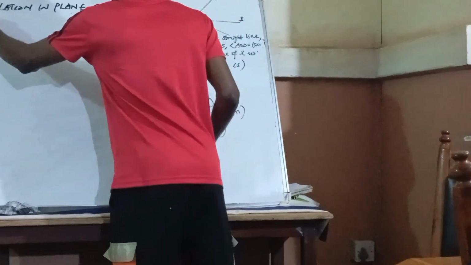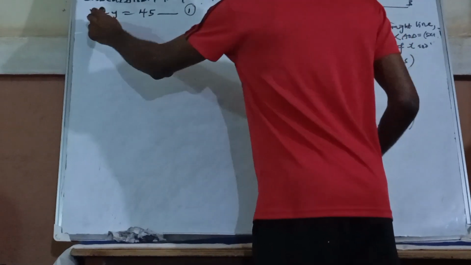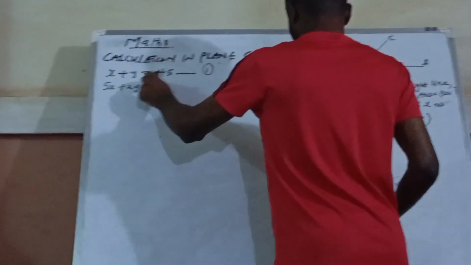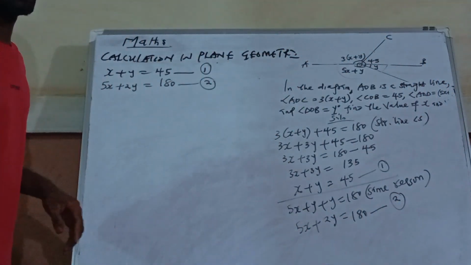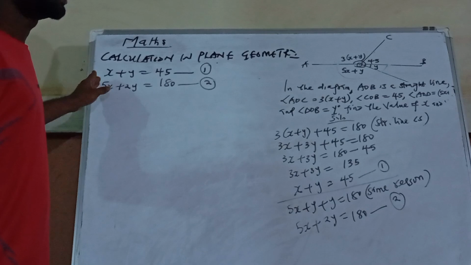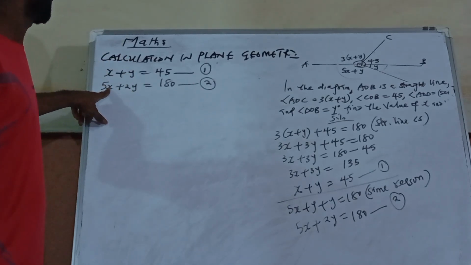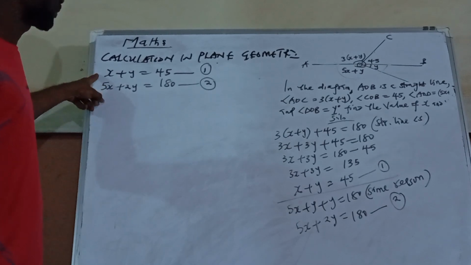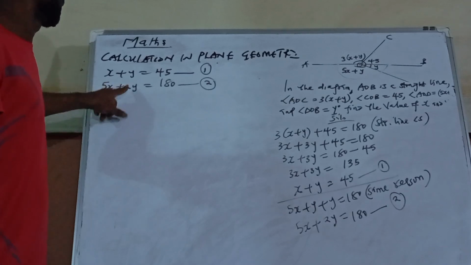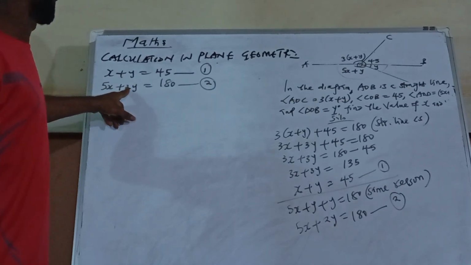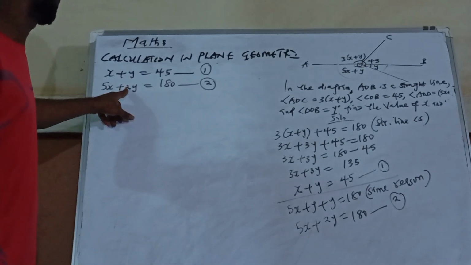We have x plus y is equal to 45. I will call it equation 1, and 5x plus 2y is equal to 180. I will call it equation 2. Now, when you want to solve by elimination method, before you eliminate, you make sure that either of the variables must be the same. Like the variable of x here is 5, here is 1, so I cannot eliminate. And here is 2, here is 1, I cannot eliminate. So if I want to eliminate this one, I'm going to multiply equation 1 by 2 in order to make 2 to balance here.